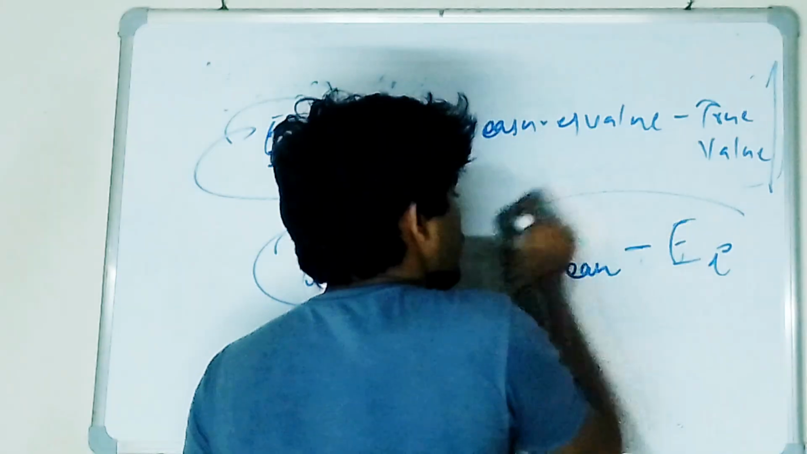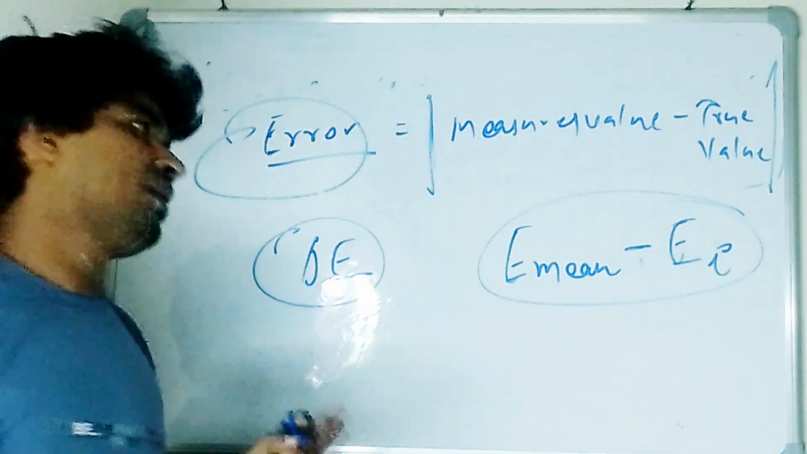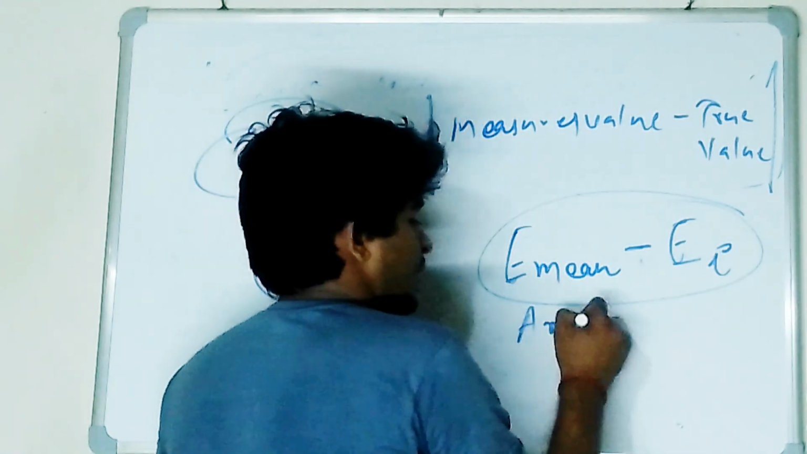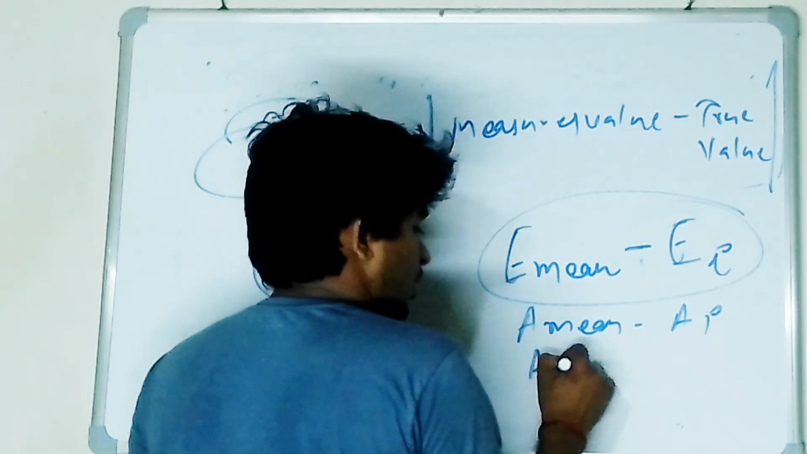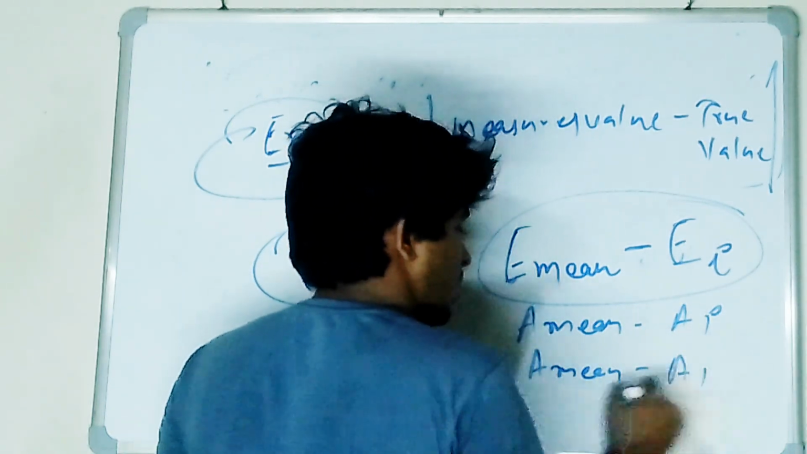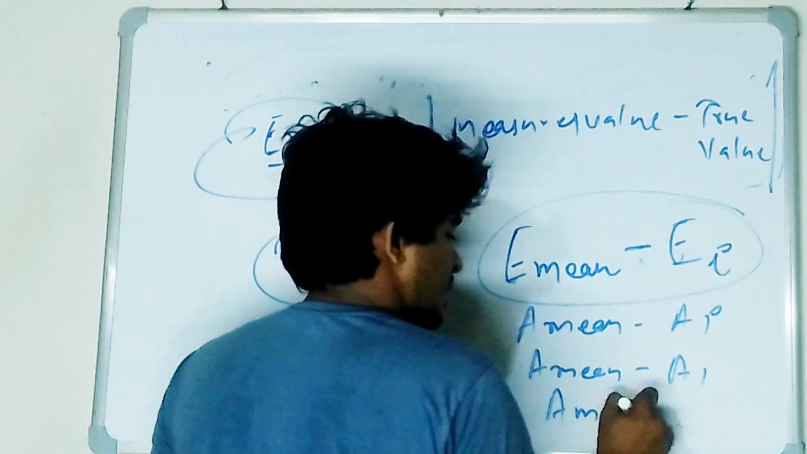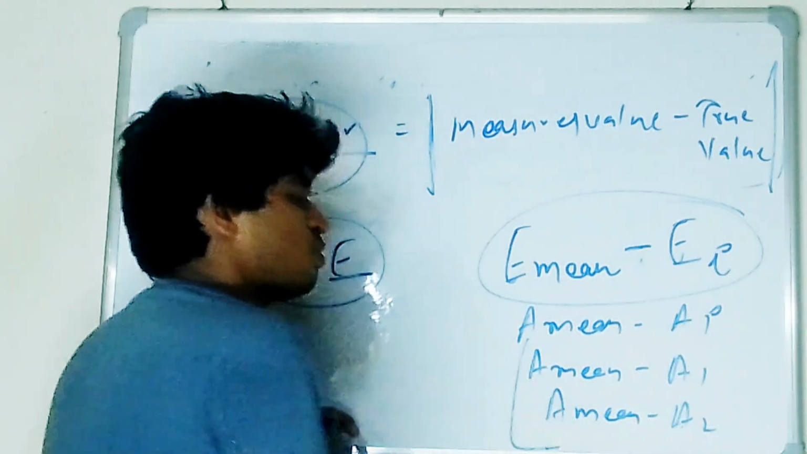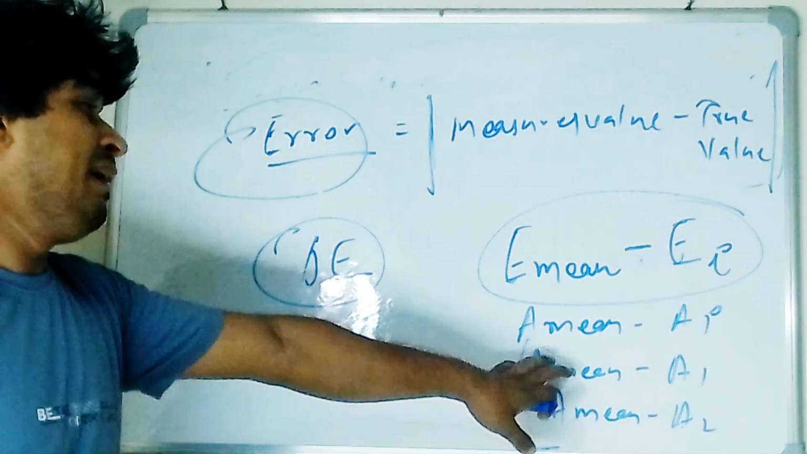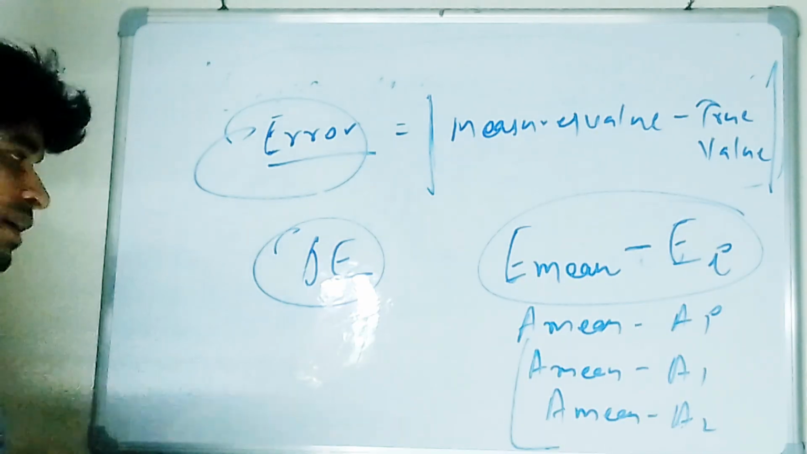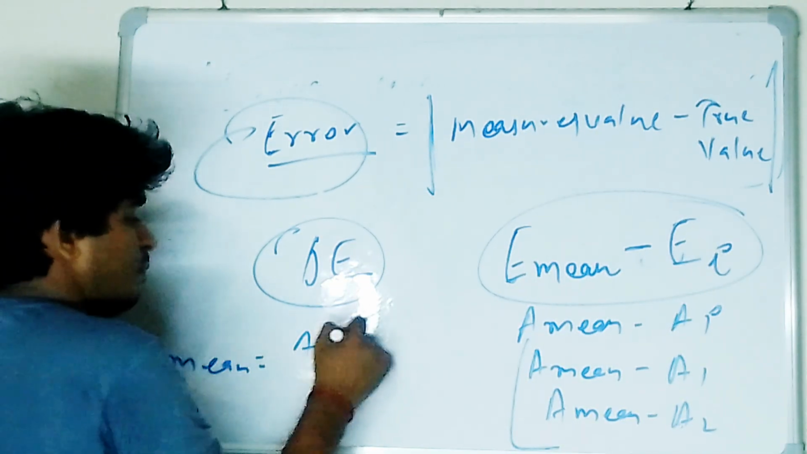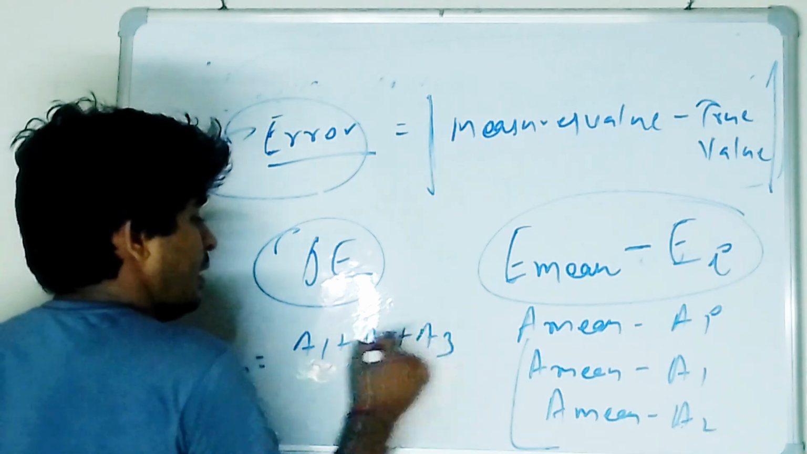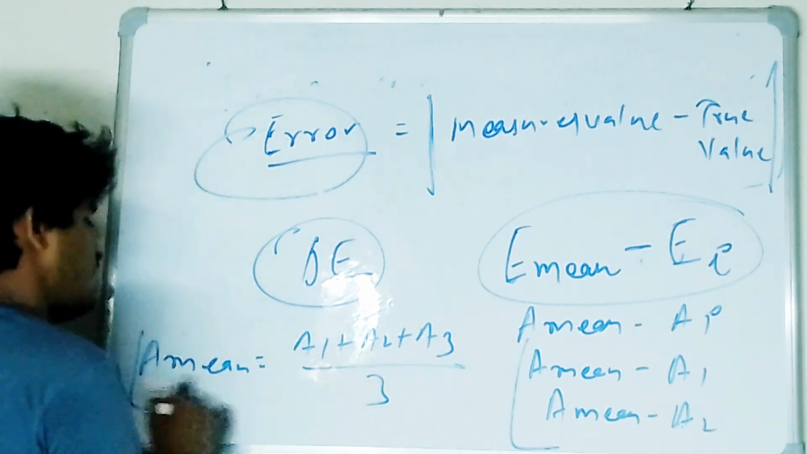We'll go for it, don't worry about it. I'm just writing like this: A mean minus A of i. Basically what we'll do is A mean minus A1, A mean minus A2, and so on. How we get A mean is basically the sum of all data divided by n. So A mean is A1 plus A2 plus A3, divided by 3 data, divided by 3. This is A mean.